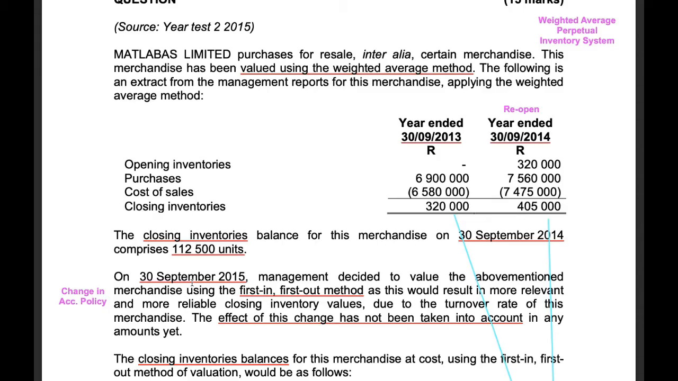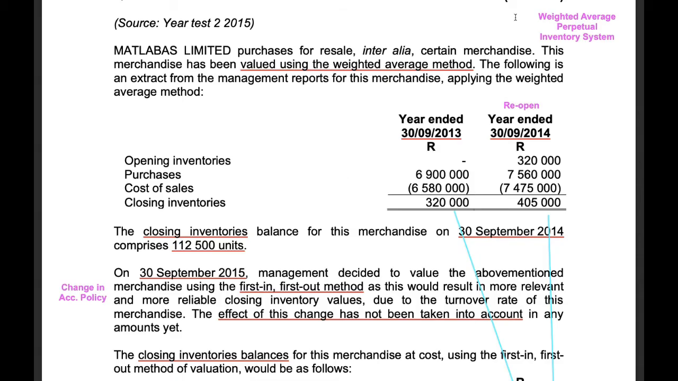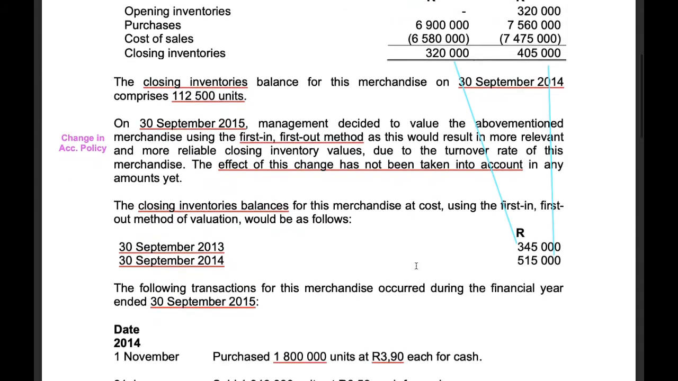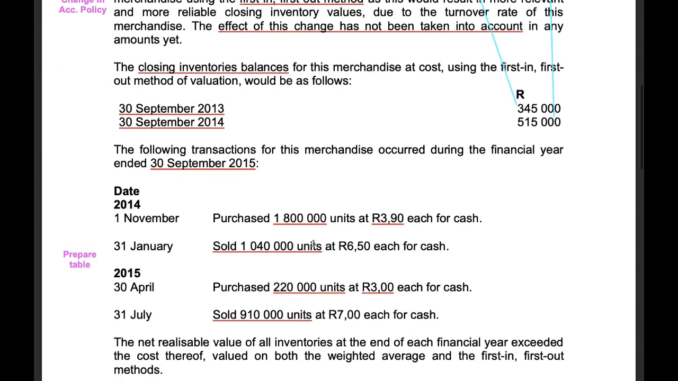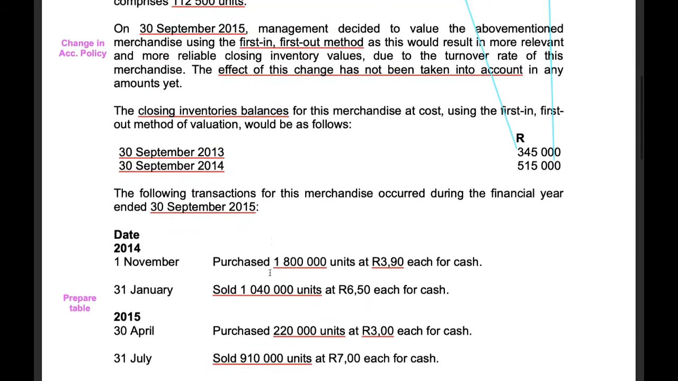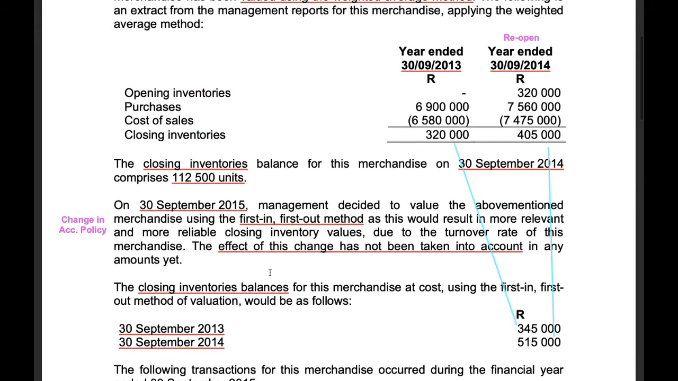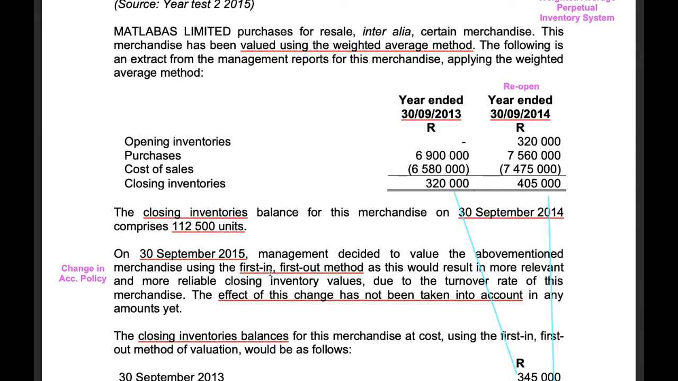So I know, okay, paragraph 3 tells me there was a change in accounting policy. Cool. What did I use? I used the weighted average and I have the perpetual inventory system in use. I'm changing to the FIFO method. I know that because we originally used the weighted average perpetual system, I need to prepare a table to determine what was the closing stock for the year ended 30 September 2015 under the weighted average method. So these little notes just help you to place each paragraph so that when you start answering the required, you do not have to go and read the information from scratch.